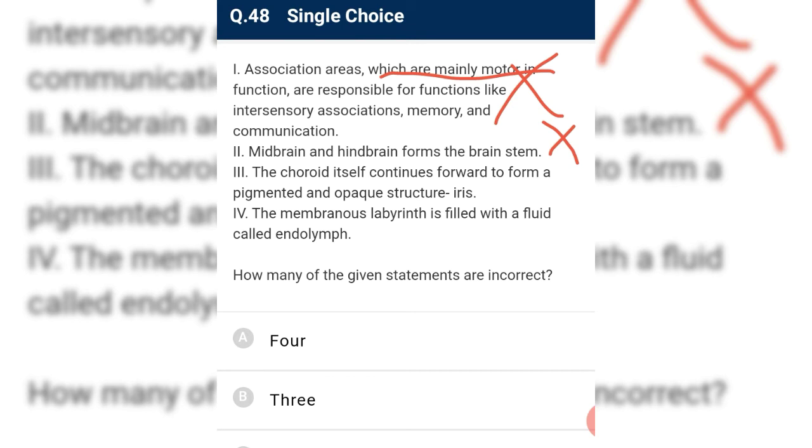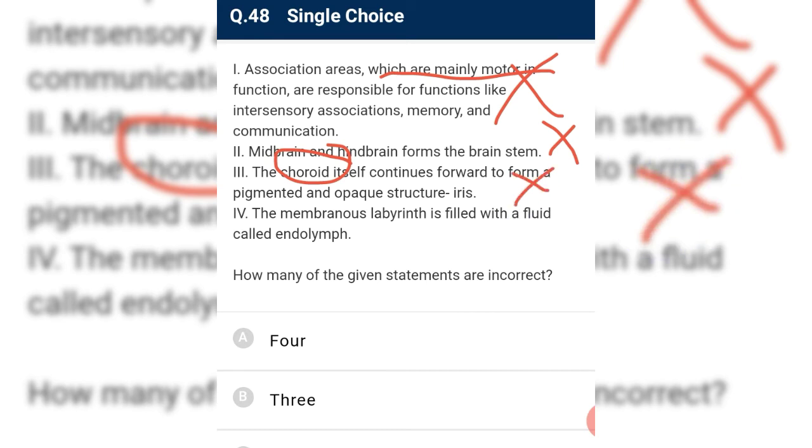Choroid, no, we have talked about this. The choroid itself continues forward to form a pigmented and opaque structure. No, the ciliary body itself continues forward, not the choroid. The ciliary body itself continues forward to form a pigmented and opaque structure called iris, so it is also incorrect.